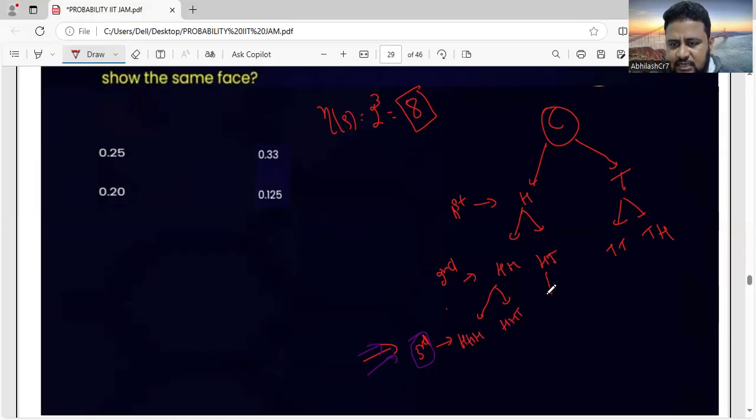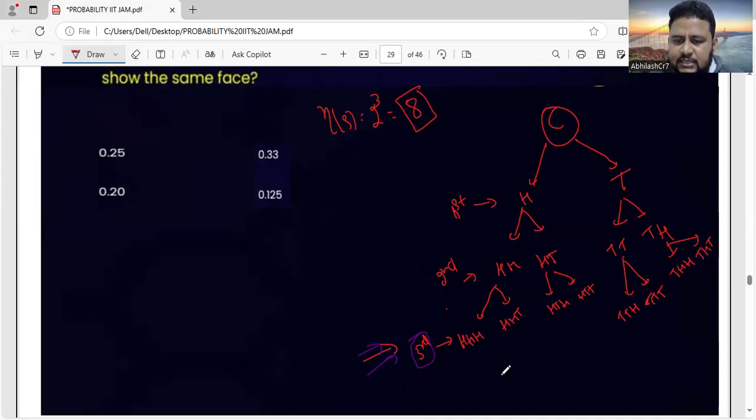Head tail can give another head, or another tail. Similarly, tail head can give another head, or another tail, and tail tail can give another head, or another tail.